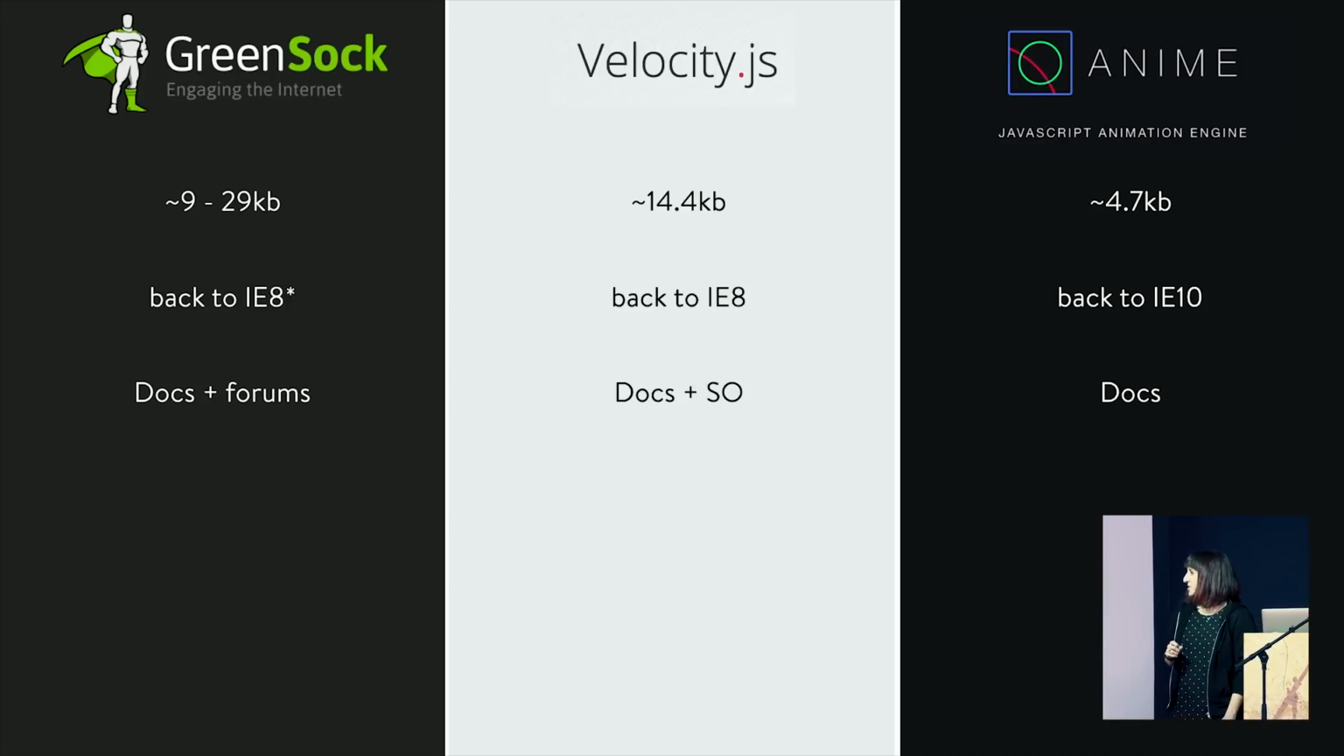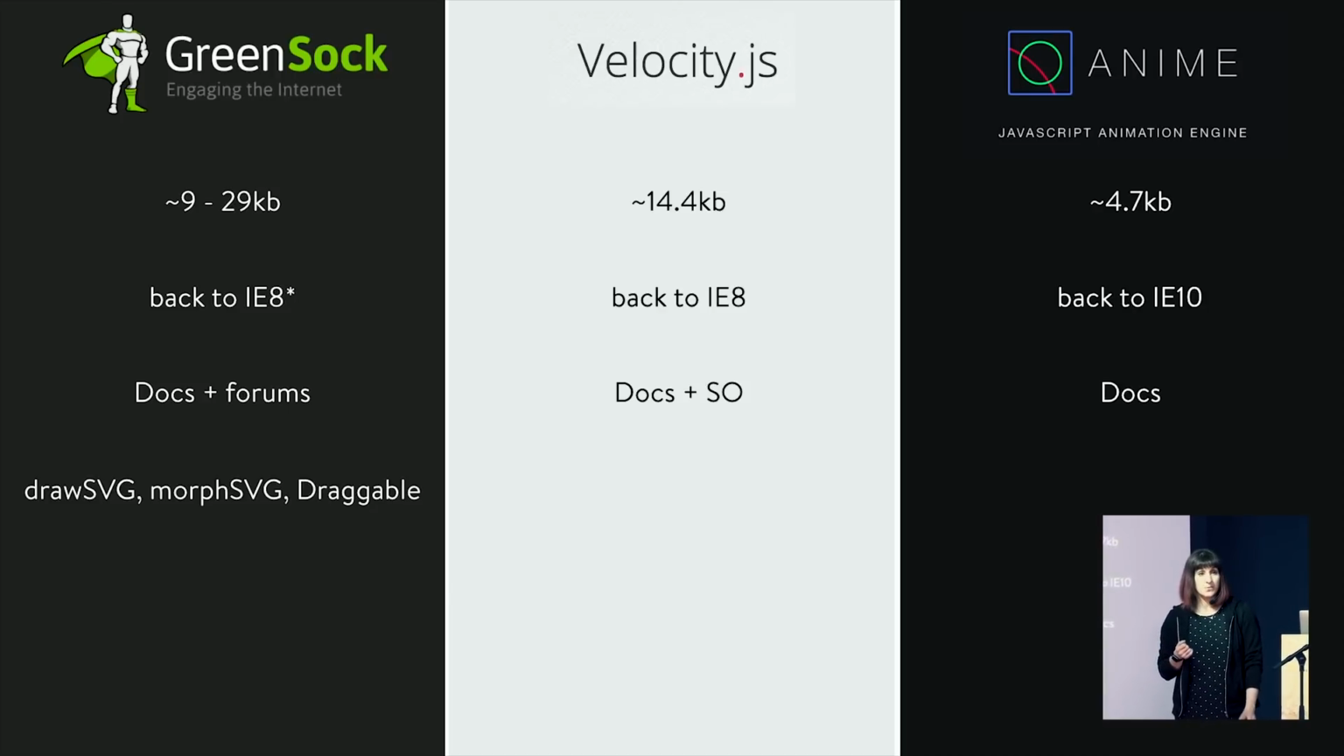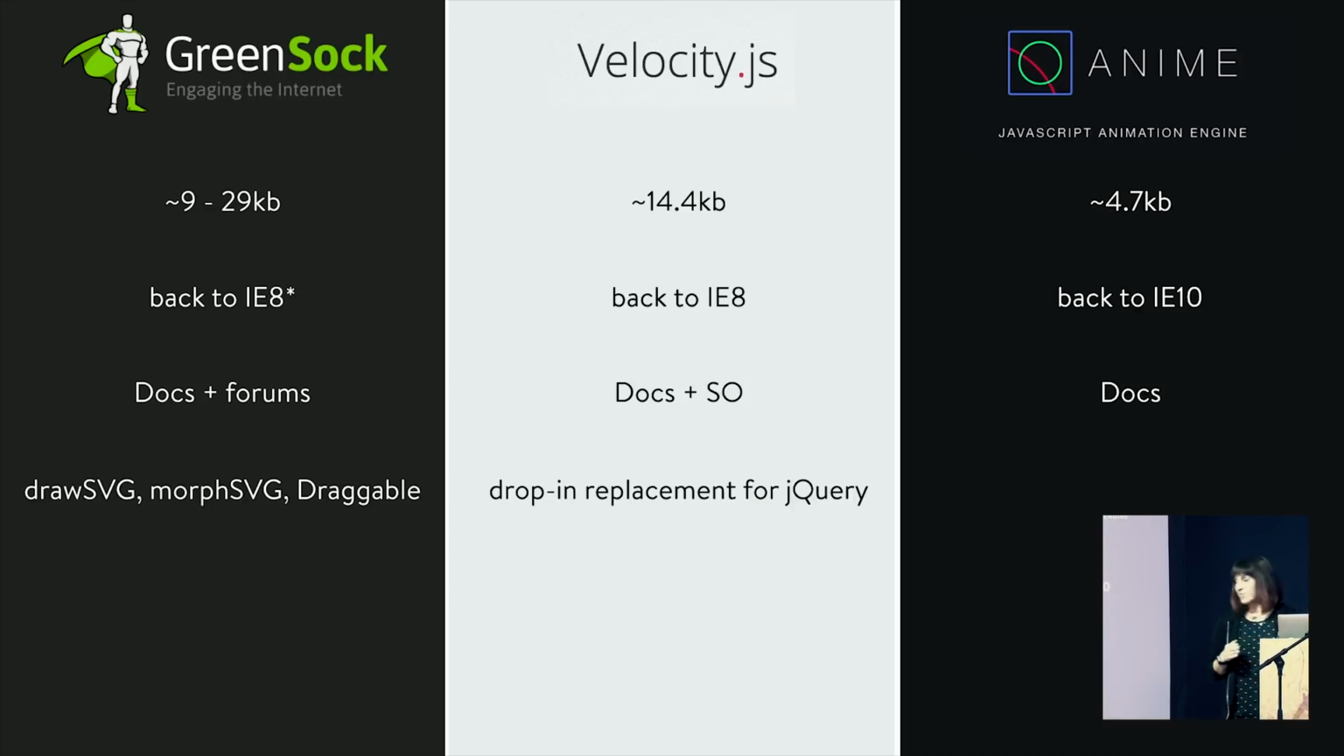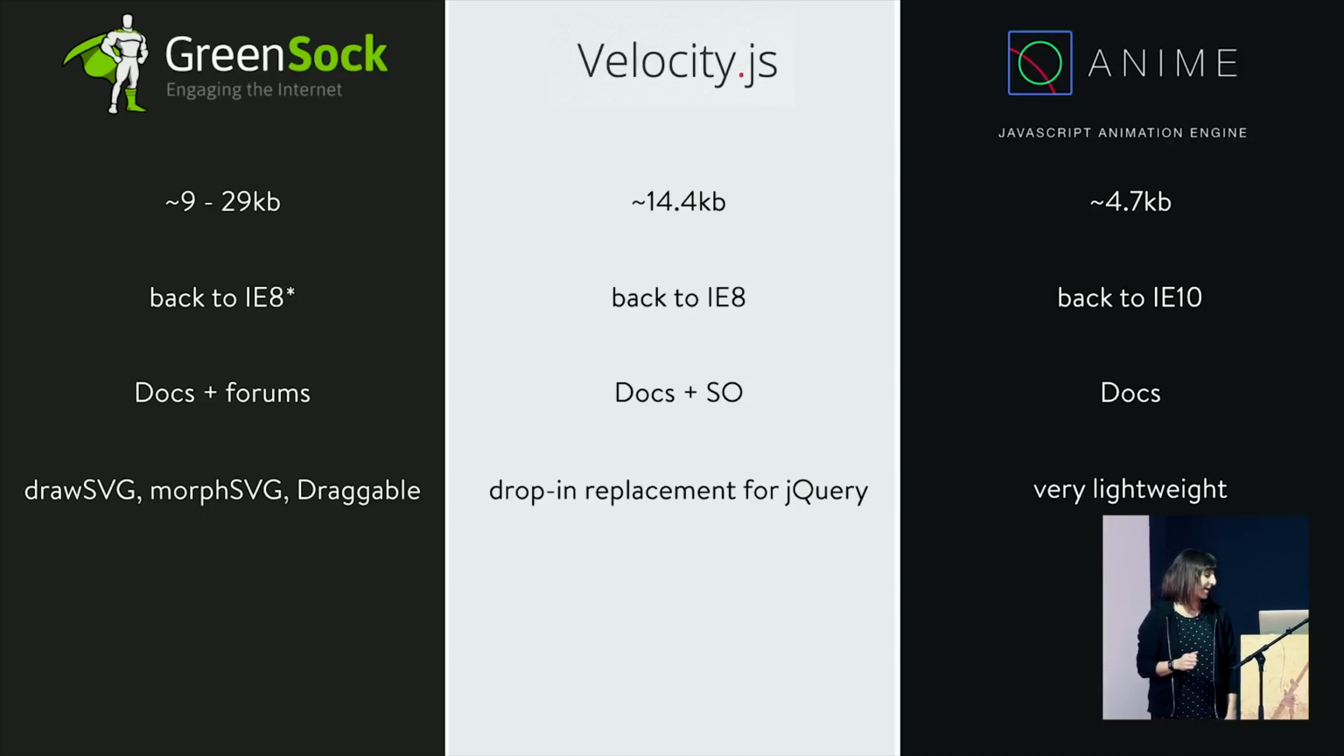And then I might also look at specialty features, because this decision is really going to depend a lot on what it is you're making, what your animation requires. So GreenSock has some very specific features around SVG. It has plugins like DrawSVG, MorphSVG, and Draggable. So if you're doing some heavy SVG stuff, maybe you want to use GreenSock. Velocity is a drop-in replacement for jQuery. So if your whole team is using jQuery, you're all really used to it, you can just put Velocity in there and keep writing it like it's jQuery and it's fine. That's actually one of the big advantages of Velocity. There's literally nothing new to learn. And Anime, I think its biggest thing is that it's very lightweight. It's so lightweight, it's very, very tiny.